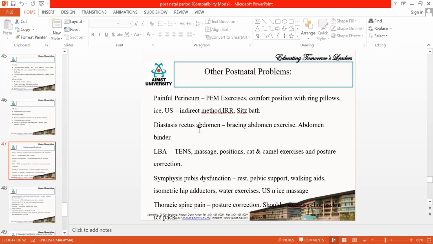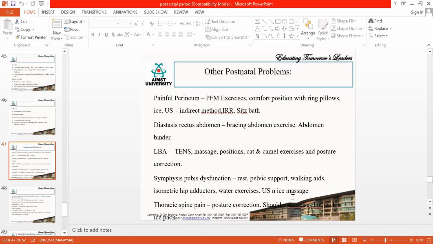If they have diastasis recti, you can teach them bracing abdominal exercises. If the diastasis recti is severe, you have to use abdominal binders. For low back pain, you can give tense massage, positions, pelvic tilting exercise and posture correction. For symphysis pubis dysfunction, you can give them rest, pelvic support, walking aid, isometric hip adductors, water exercises, ultrasound and ice massage. For thoracic spine pain, you can teach them good posture correction and shoulder bracing exercise. This will help them reduce the pain.